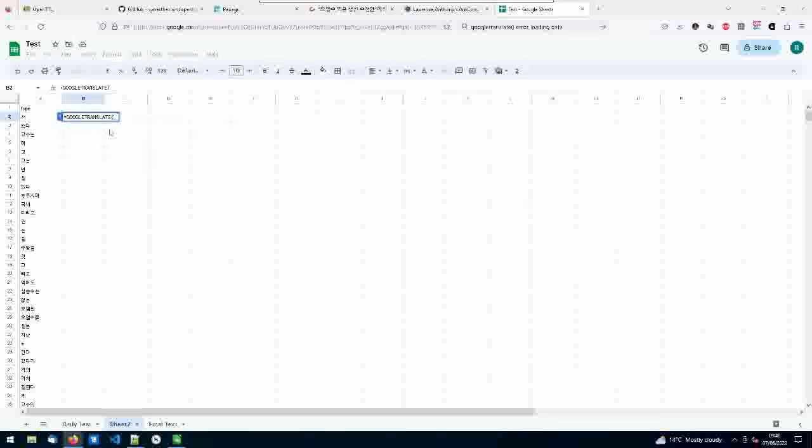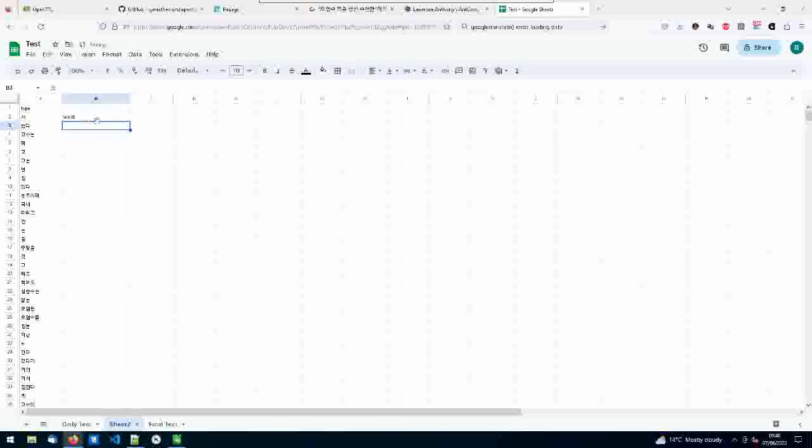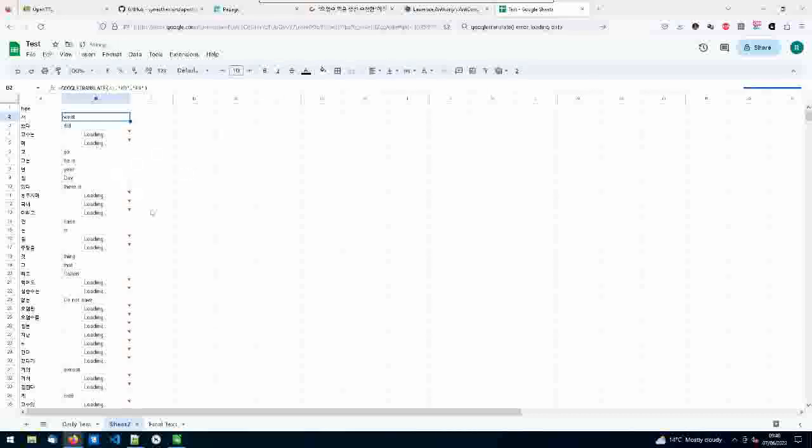I want to translate this column, and then you have to put this in quotes. I want to take it from Korean, I can't remember if it's KO or KR, but anyway, it's Korean to English. Yes, and then it does this for me. So if I click here and then double click, it will fill all of that down below for me.